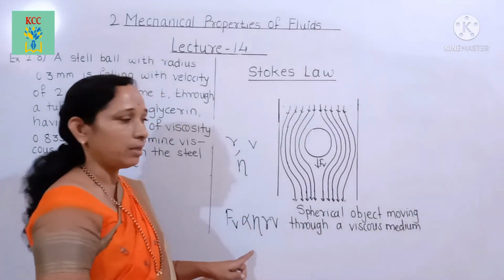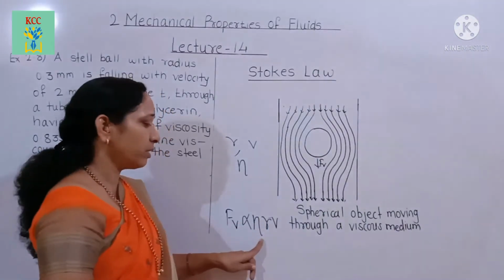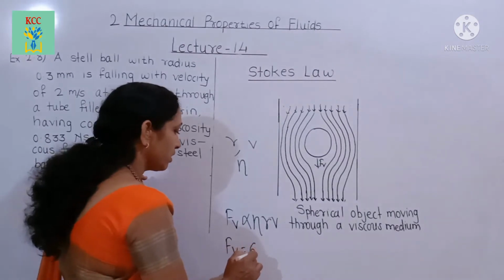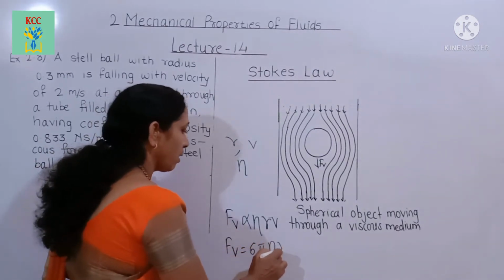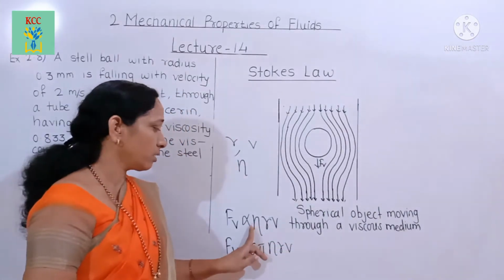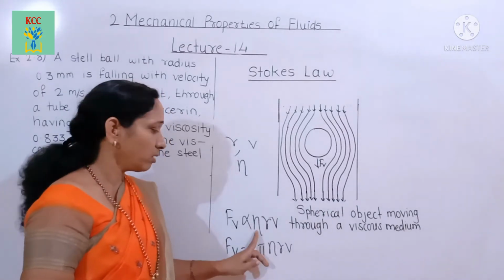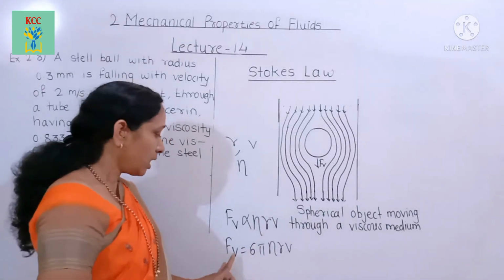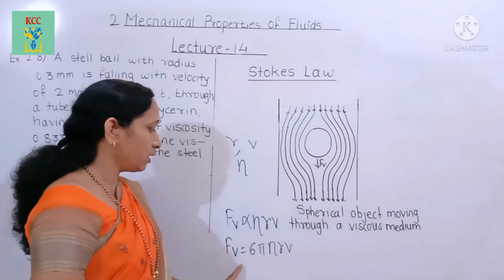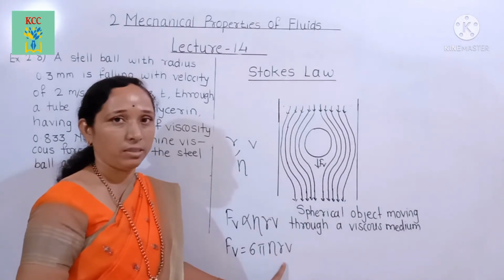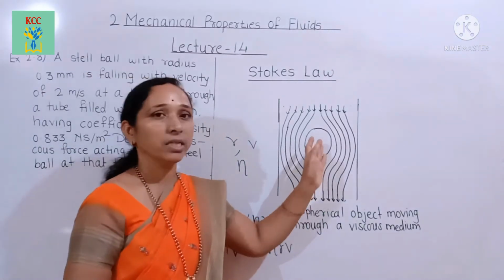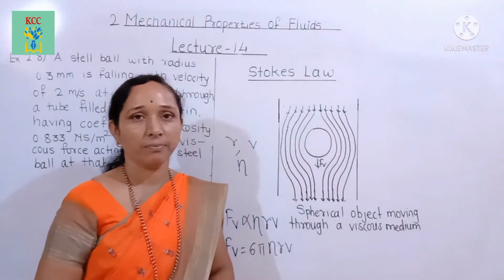Therefore, here we can write this equation as Fv equals 6 pi eta r v. Here 6 pi is the numerical constant. It is found that the constant is equal to 6 pi. Therefore, the viscous force acting on a spherical object is equal to 6 pi eta r v. This is the viscous force acting on a spherical object when it is falling through a viscous medium.